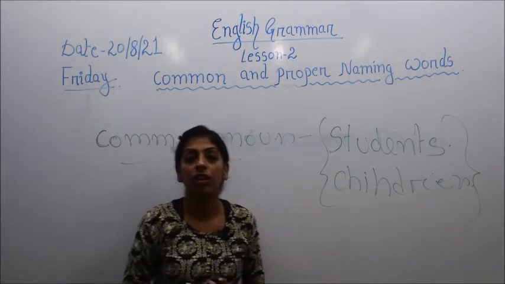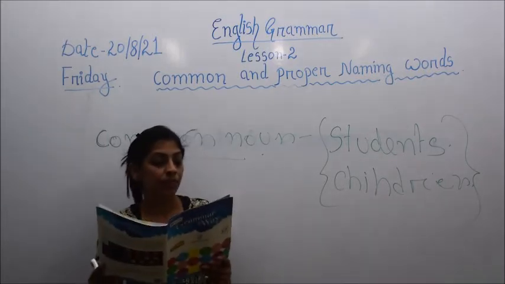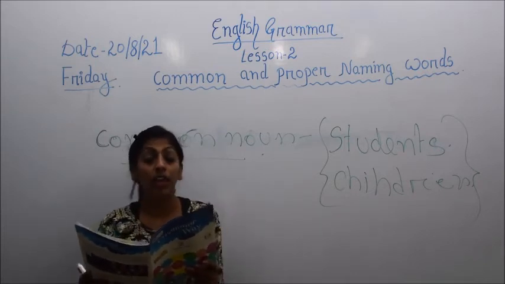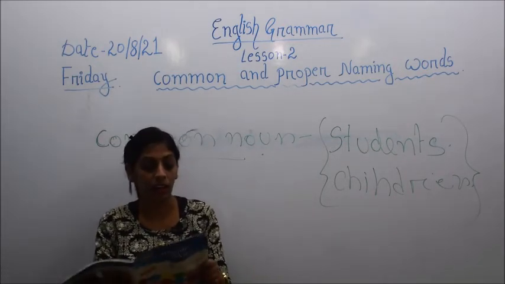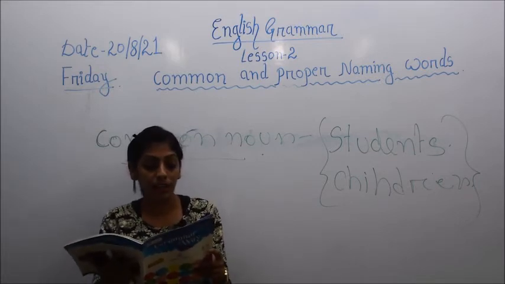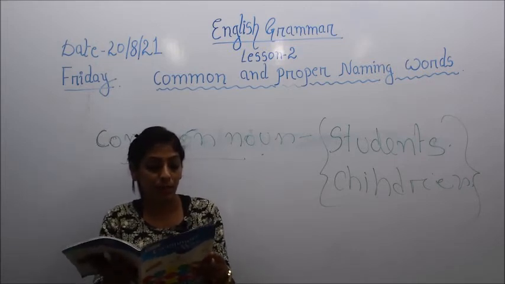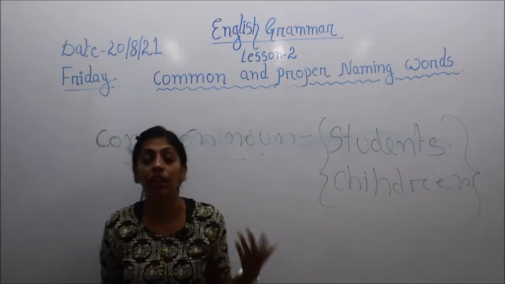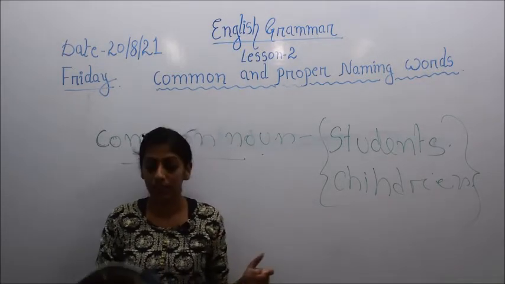In your book it has been given in a descriptive form, and we will go through it. It is written here, relation of one person to another like mother, son, sister, aunts, comes under common noun. Then places like school, park, garden, museum, then animals, horse, monkey, owl, pigeon, mosquitoes. Likewise things we use, things we play with, names of fruits and vegetables, means of transportation and parts of a body. All these come under the category of common noun.